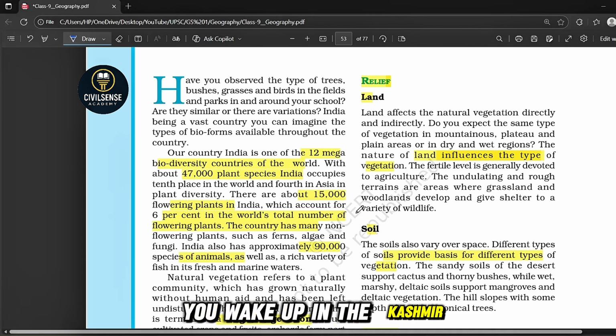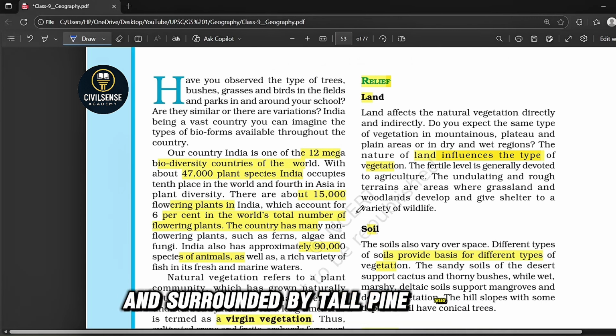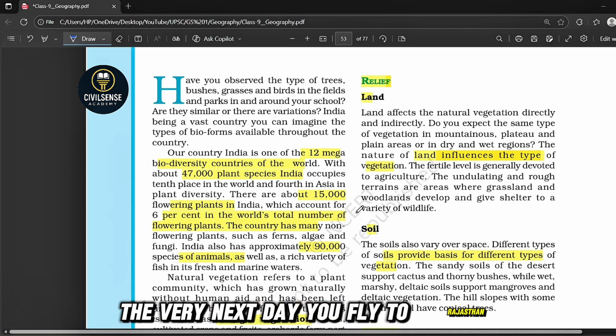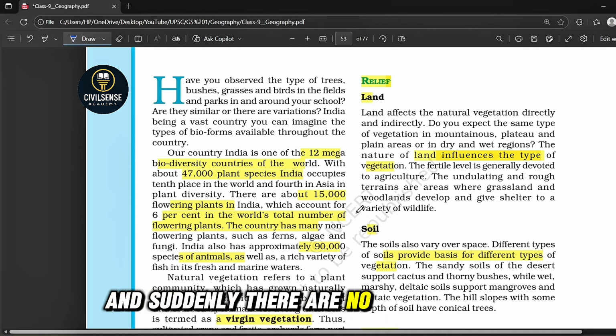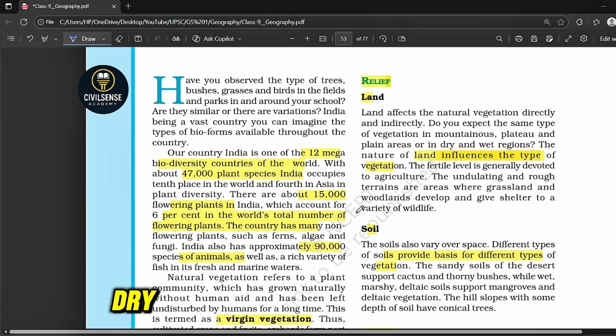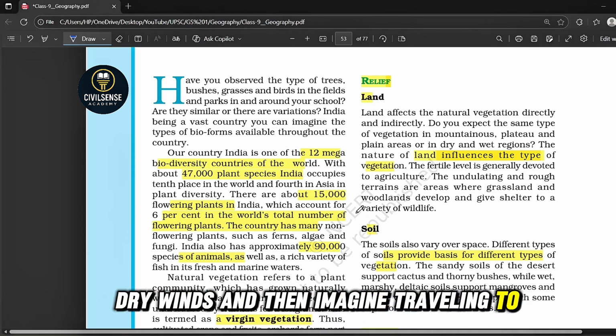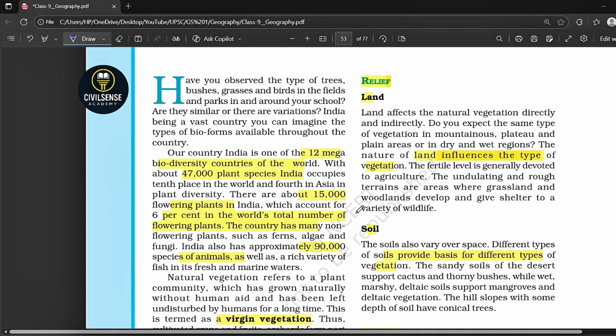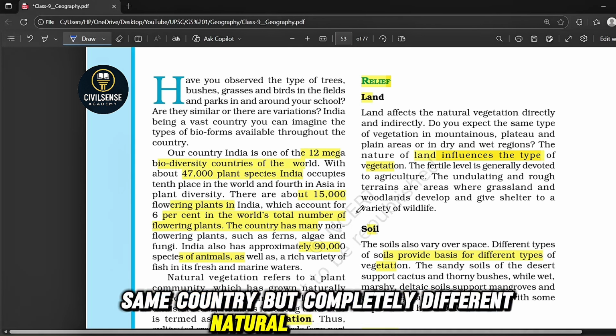You wake up in Kashmir, surrounded by tall pine trees, cold winds and snow. The very next day, you fly to Rajasthan and suddenly there are no tall trees, only thorny bushes, camels grazing and hot dry winds. And then imagine traveling to Kerala: everywhere green, coconut trees, rain and backwaters. Same country, but completely different natural environments.